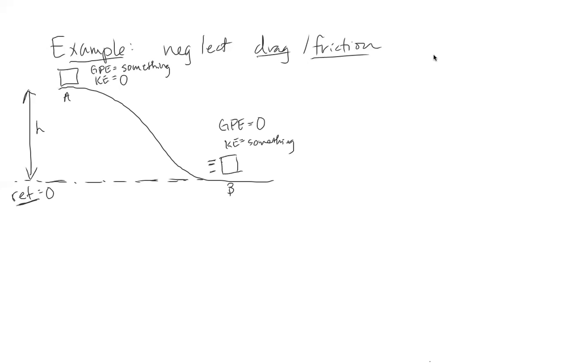So all of that energy that was stored in our cart as gravitational potential energy has now been converted to the only thing it can be converted to, which is kinetic energy. So our gravitational potential energy at point A is equal to our kinetic energy at point B. All of that stored energy has been converted into the energy of motion once it reaches the bottom of that hill.